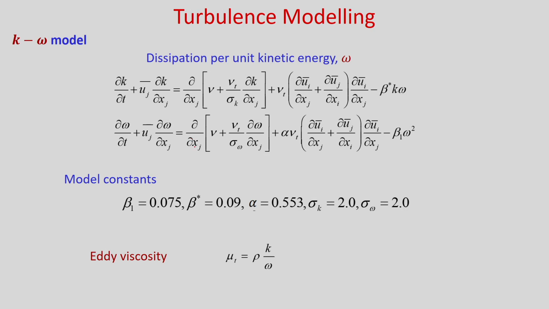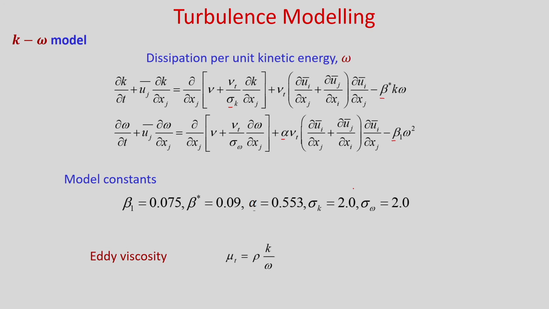Here you can see that there are some model constants like sigma k, beta star, alpha, beta 1. These are the empirical constants. Beta 1 is equal to 0.075, beta star is equal to 0.09, alpha is equal to 0.553, sigma k is equal to 2, sigma omega is equal to 2.